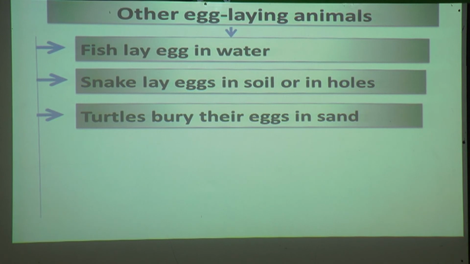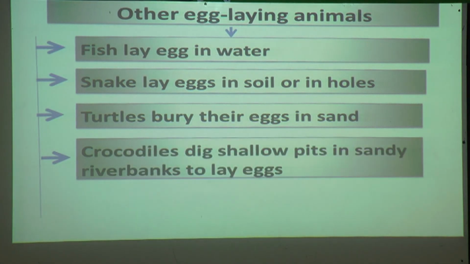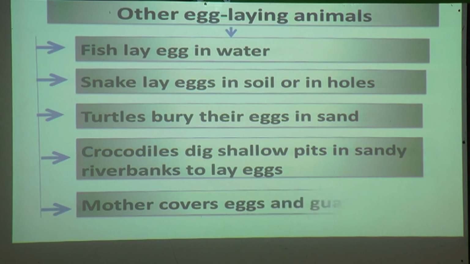Turtles bury their eggs in sand. Crocodiles dig shallow pits in sandy river banks to lay eggs. The mother covers the eggs and guards them. When the baby crocodiles hatch out, from that time the crocodile carries babies in her mouth and will go to the river.